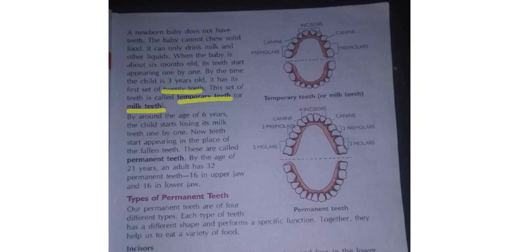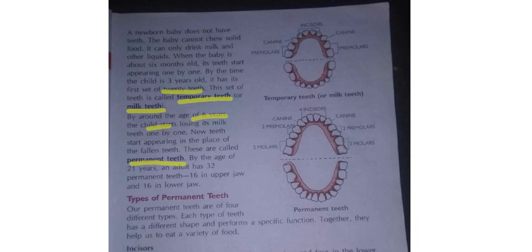After 3 years, after your LKG is completed, by the age of 6 years, now you are 6 years, I think, no? By the age of 6 years, all these temporary teeth, that is milk teeth, will go one after one, we will be losing our milk teeth. Next, we will lose this tooth and we will get one more tooth, that is called a permanent tooth. One time all our teeth will be gone, again later we will get new ones, and those will not be gone forever, they will be there lifelong. When you get these permanent teeth at the age of 6 years, one after one you will start losing your teeth.